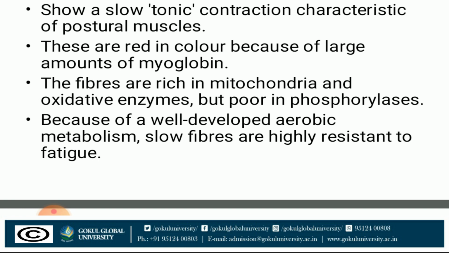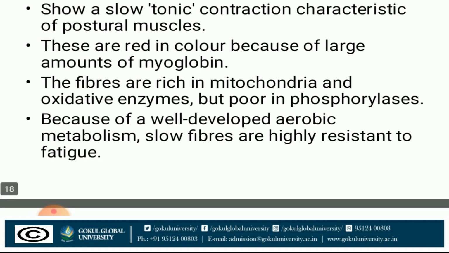Type 1 slow fibers show a slow tonic contraction characteristic of postural muscles. These are red in color because of a large amount of myoglobin. The fibers are rich in mitochondria and oxidative enzymes but poor in phosphorylase. Because of well developed aerobic metabolism, slow fibers are highly resistant to fatigue.